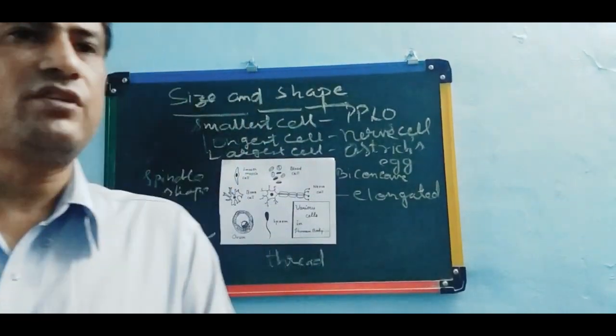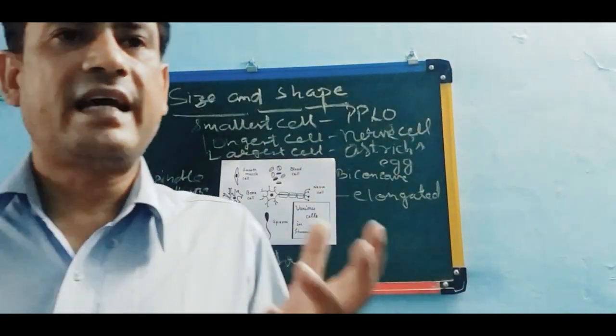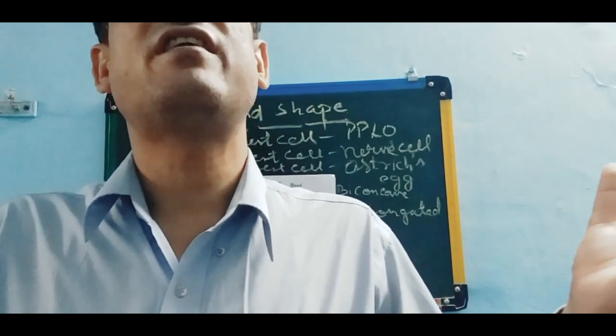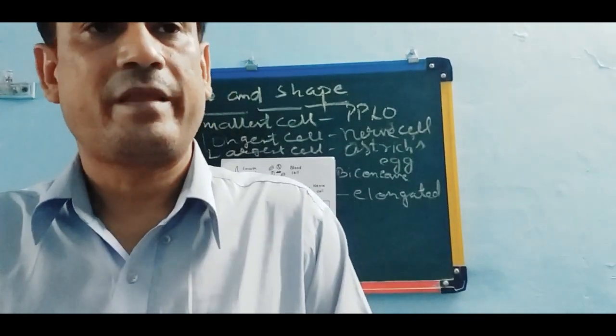The other question is: why is the cell called the structural and functional unit of life?